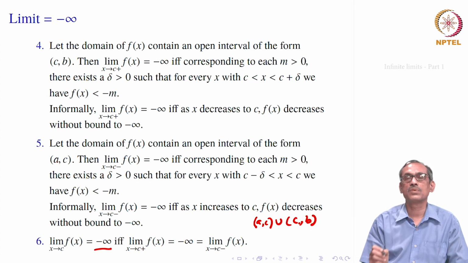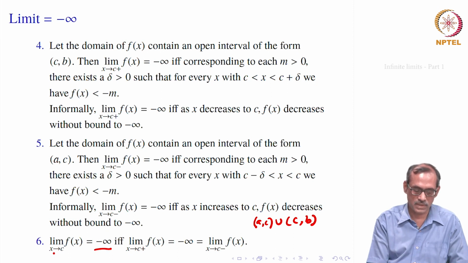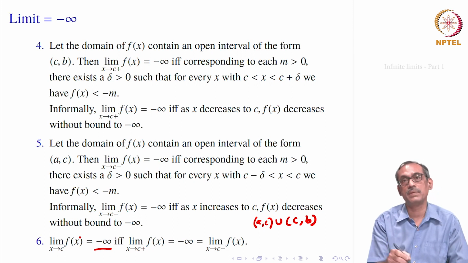Such an open interval should be a subset of the domain of f. In that case only we can talk of limit as x goes to c of f(x). Okay. So, these are about a point which is a real number. Around that we are finding the limit, and the limit can become equal to infinity or minus infinity. That is why they are called infinite limits.